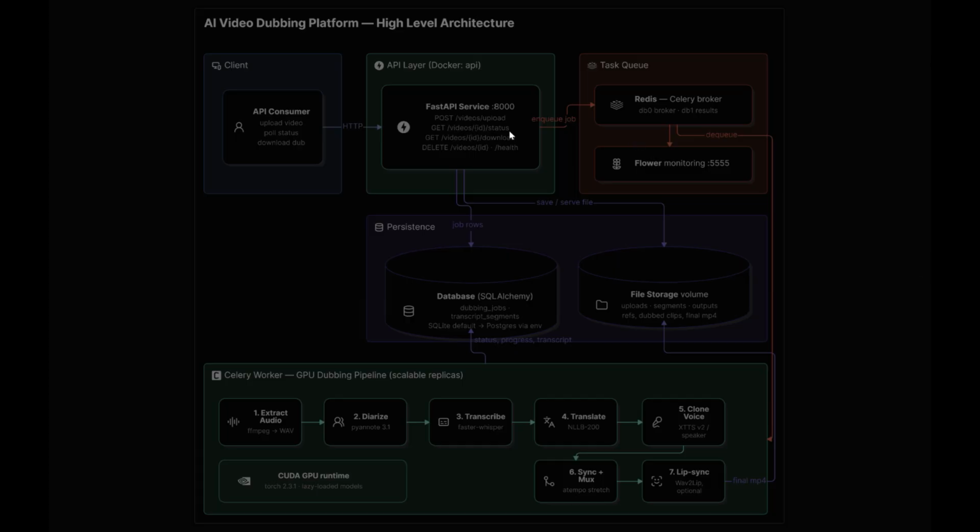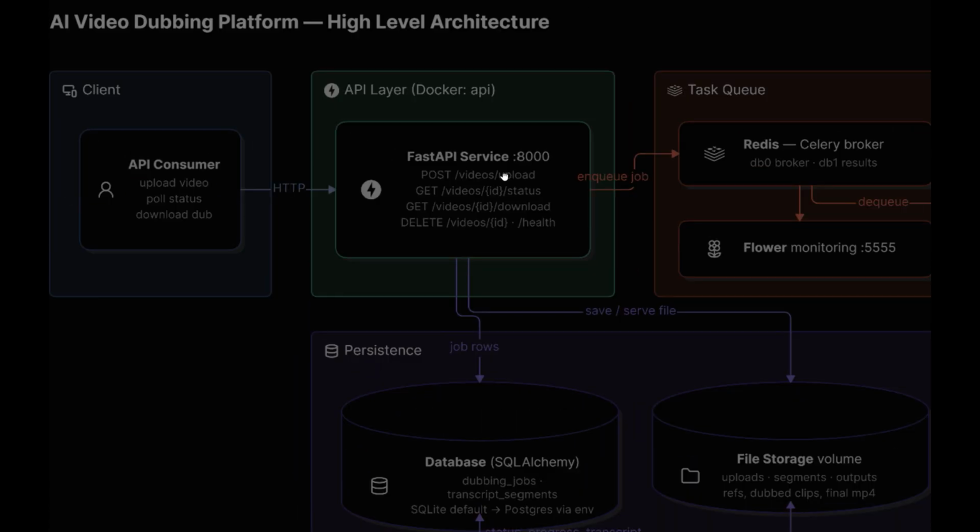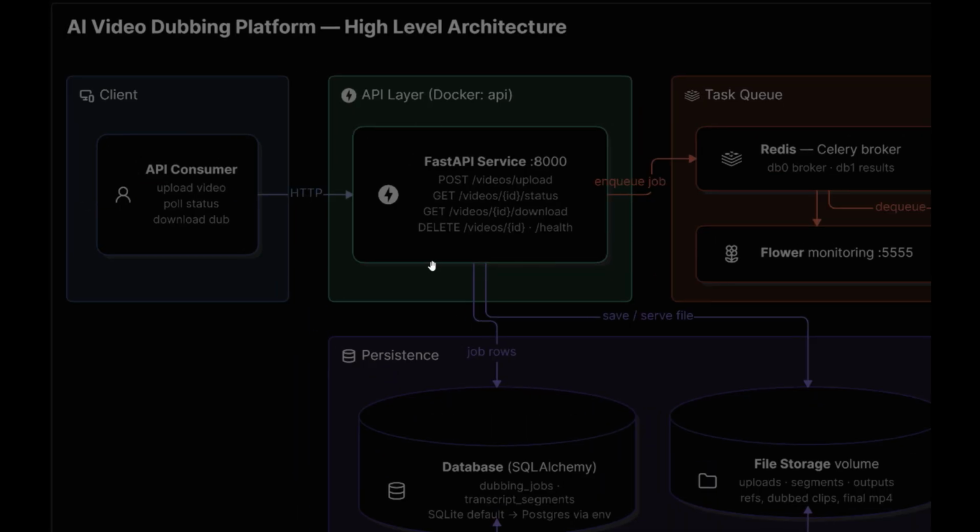Next, the FastAPI service. The uploaded video is received by the FastAPI service running on port 8000 in my case. This acts as the central controller of the system.